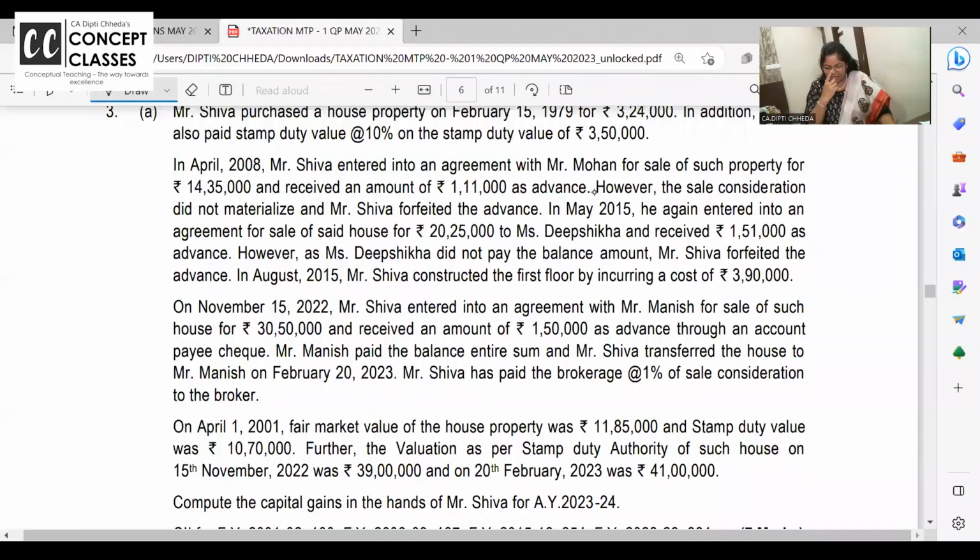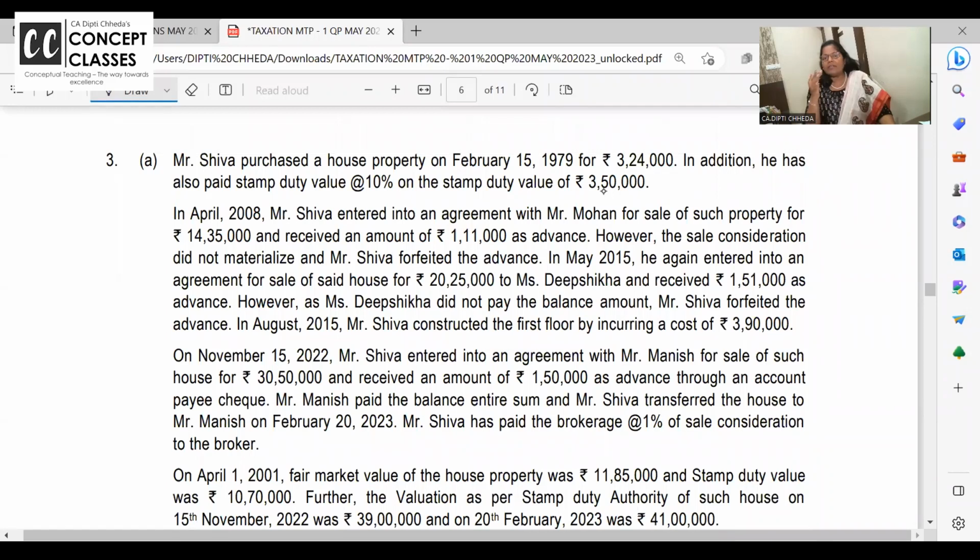So these are the two things. Take care and let us read this story. अच्छा वाला story पढ़ते हैं. And you all know, if house is purchased before 1 April 2001, index rate 100, 2001 से है, then you have to take the original cost or FMV, whichever is higher. Shiva Prasad purchased a house in 1979. In addition, he also paid stamp duty. In April 2008, Shiva entered into agreement with Mohan, received 111. However, sale consideration does not forfeit the amount. So this amount is forfeited on April 2008. So this should be minus from the cost of acquisition and remaining amount indexation.